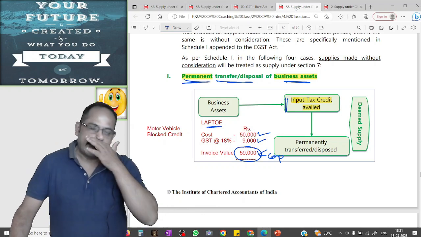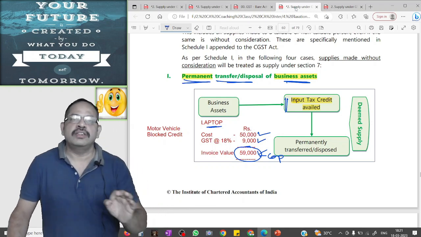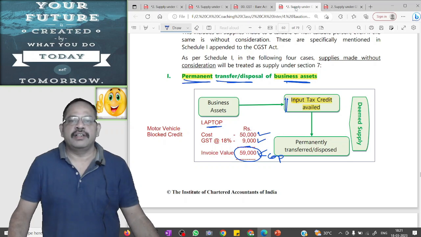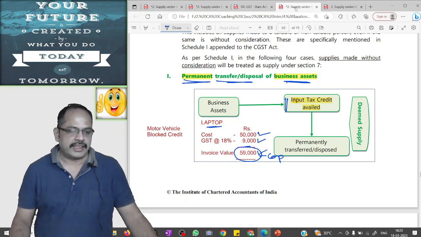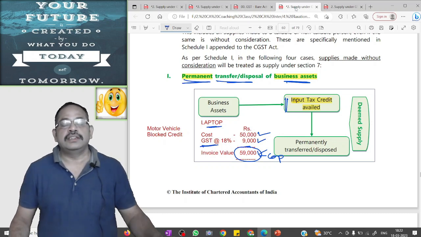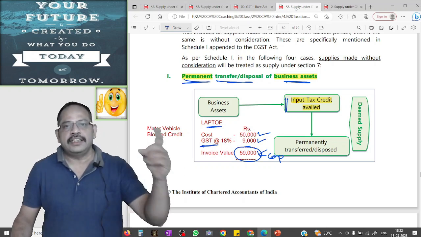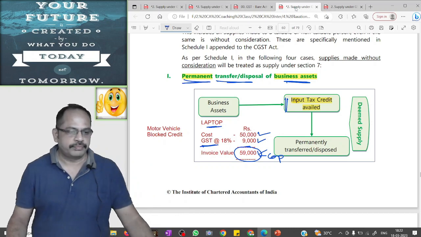In either case, this is not a supply, it is not a taxable event and GST will not be attracted. The reason is, in this case, the supplier has not taken the ITC on GST paid by him at the time of purchase of the laptop.